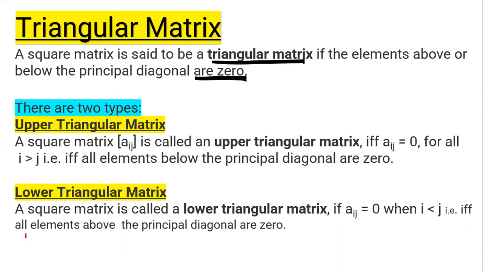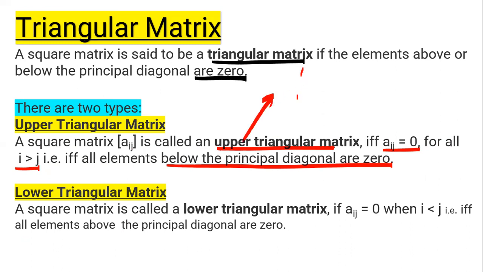Upper triangular matrix. A square matrix is known as upper triangular if Aij equals 0 for all i greater than j. That is, all elements below the principal diagonal are 0. Let's write its example.